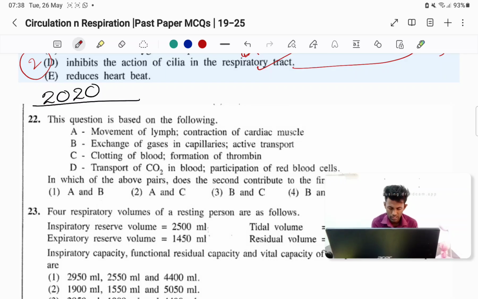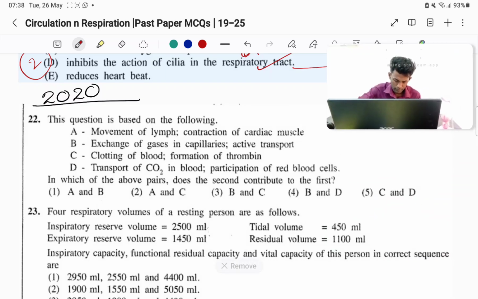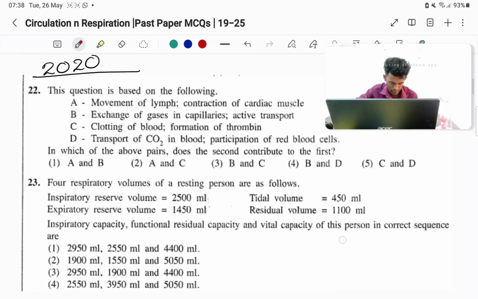Red blood cells are also involved in that process. Bicarbonate, carbaminohemoglobin, and plasma can also transport carbon dioxide. There are 3 ways clearly mentioned in your book. So CD, right? CD, answer number 5. Answer number 5.